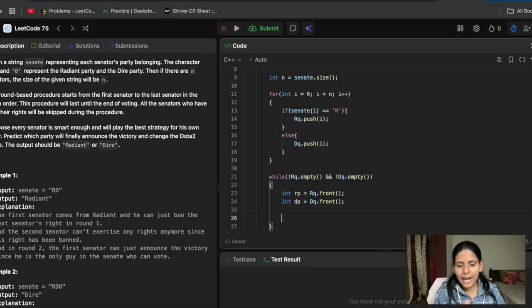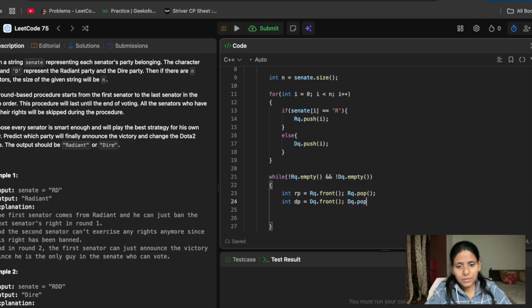Either that senator will get killed, or will participate in the next round based on its position, or we can say its turn. Whoever's position was less, if RP was less, let me take them out first: RQ.pop() and DQ.pop().